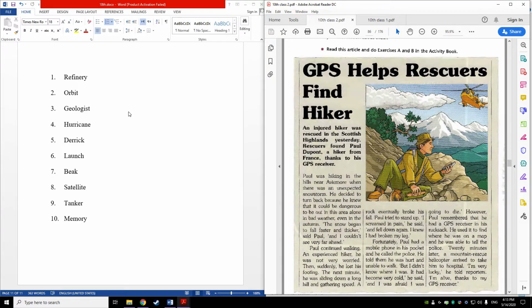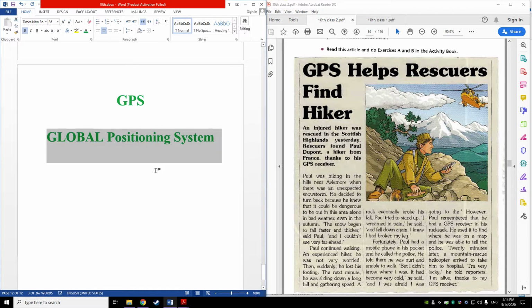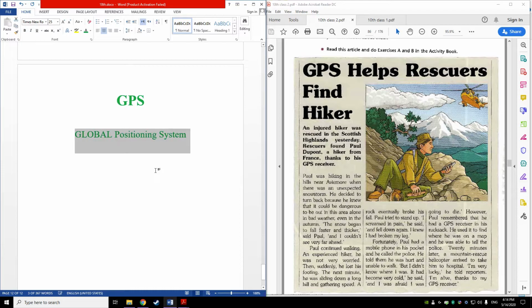As you know, we came across this before in one of the lessons, and GPS is the global positioning system. So GPS, global positioning system.